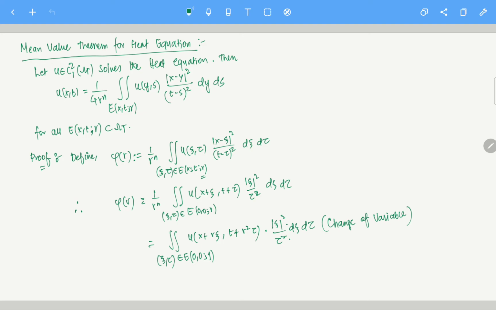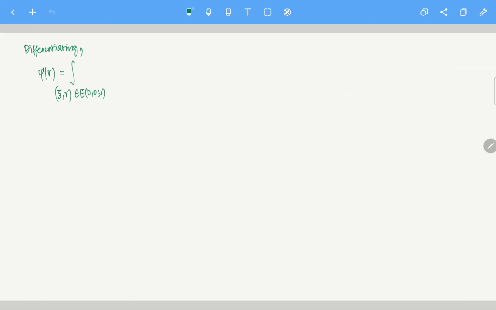Okay, so let me write it down here. This is gradient of u at the point (x plus r xi, t plus r square tau), dot xi. This is the xi, because the derivative is with respect to r, dot xi, mod xi square by r square, d xi d tau, plus there is another term.